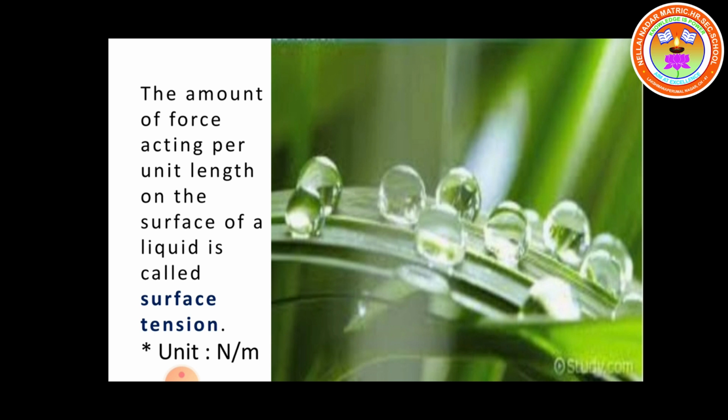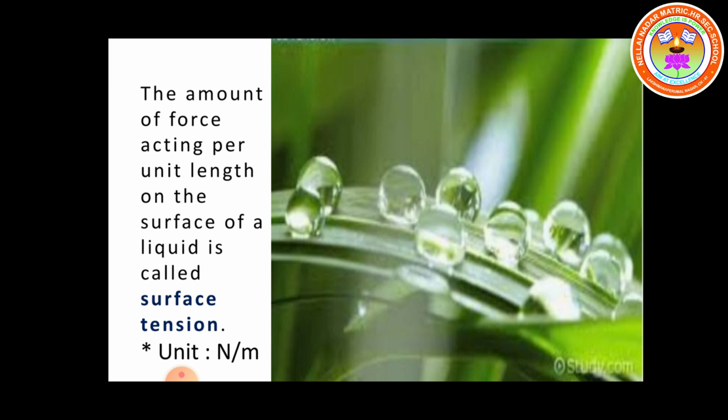So already you know liquid. Let us consider water. Water consists of molecules, a combination of hydrogen and oxygen. So the molecules of the liquid experience a force which contracts the extent of their surface area as much as possible.